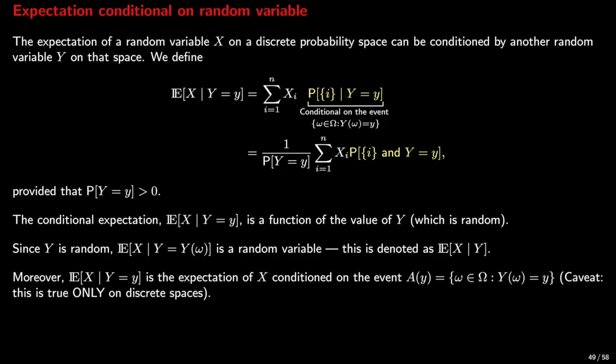However, beware of the fact that this makes sense only on discrete probability spaces. The reason for that is that in continuous spaces, the probability of A(y) is 0, and we cannot condition a random variable on an event of probability 0. In the next video lecture, we will see what happens if we have continuous spaces and continuous random variables.